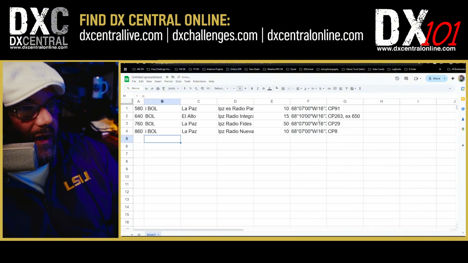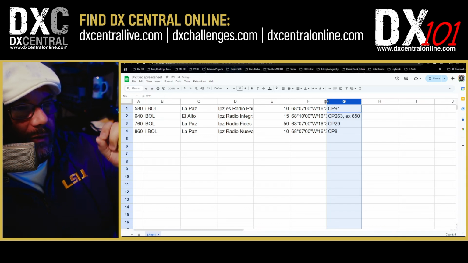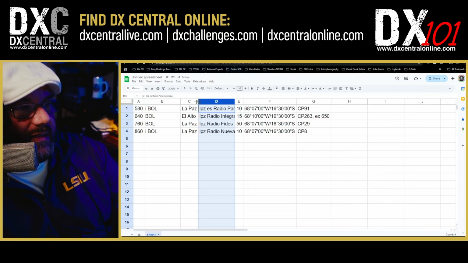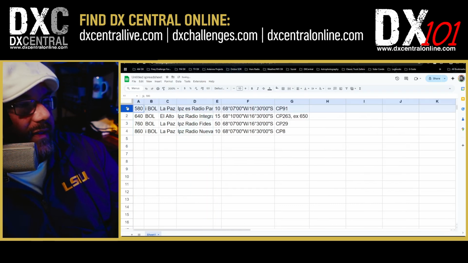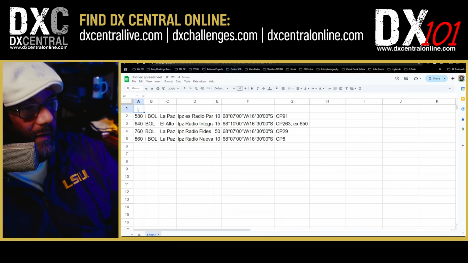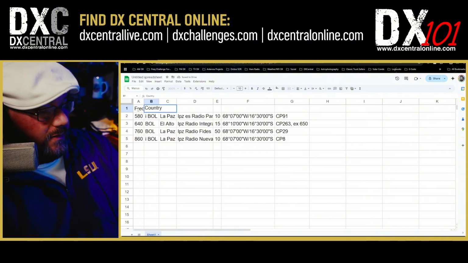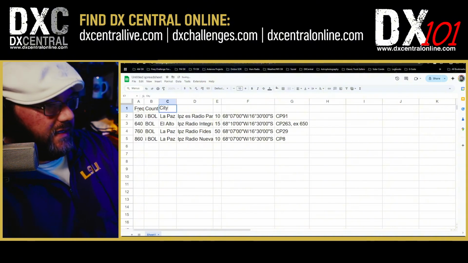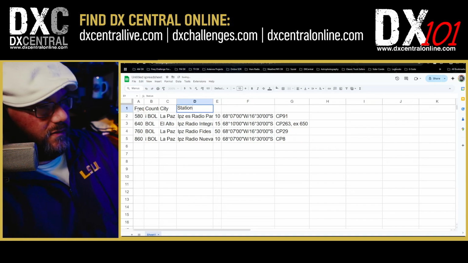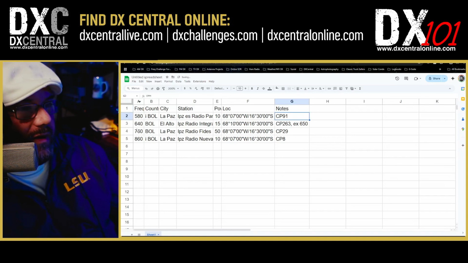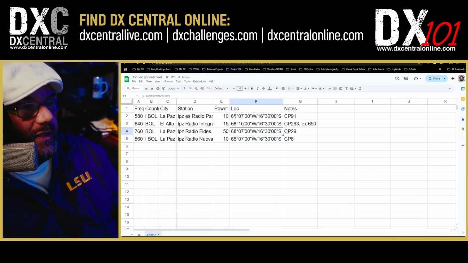Okay. And now it's put all those pieces, once it saw that little vertical line that I put in, every time it saw that, it created a new column and put the data after that in the next column. So it's an easy way to kind of split that out. And then I can come over here and make a row above it. And I can say frequency. I can say country. I can say city, station, hour, location, notes, or whatever you want to call it, right? Whatever kind of headers you want to put on each of these so you know what you're looking at.